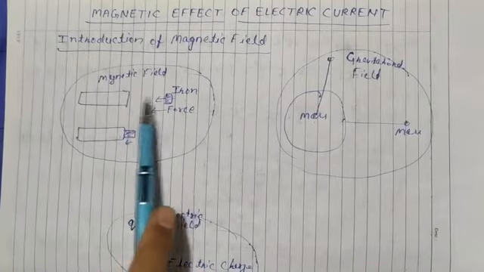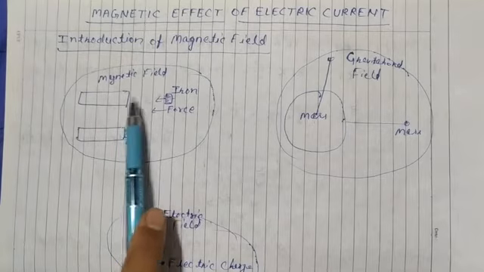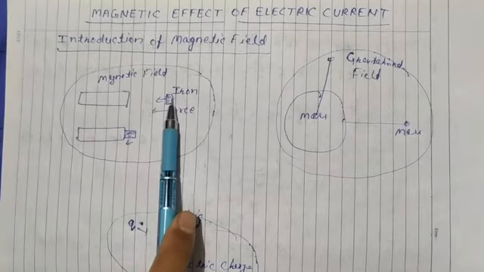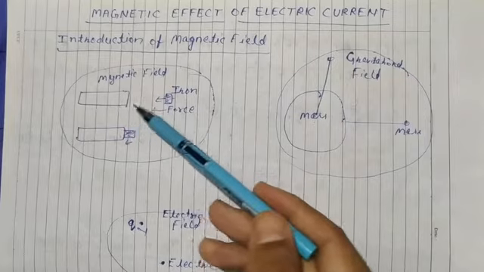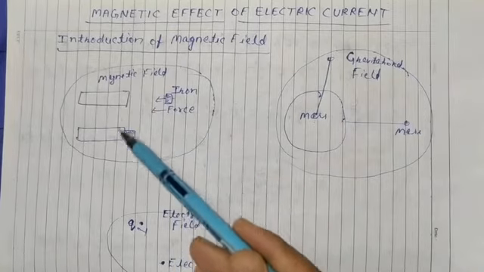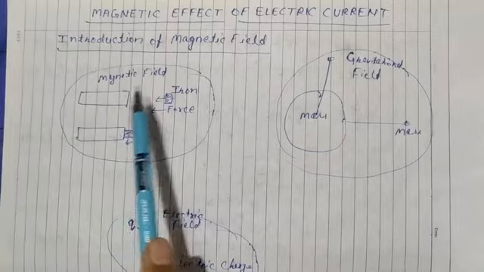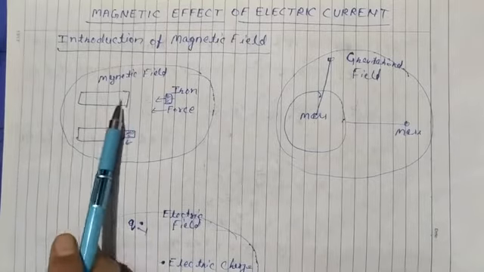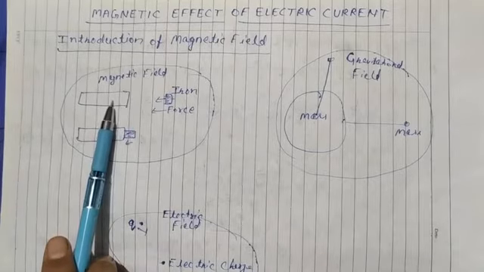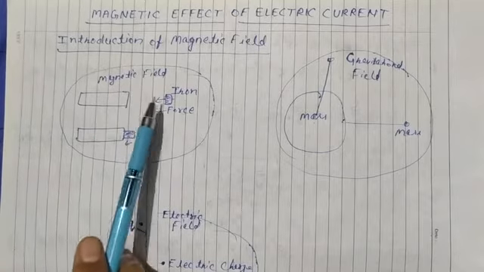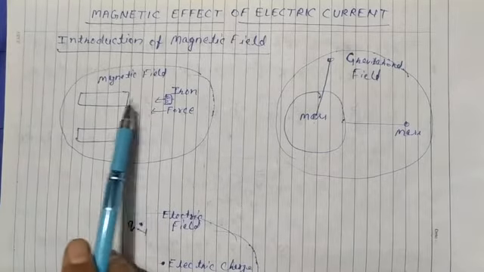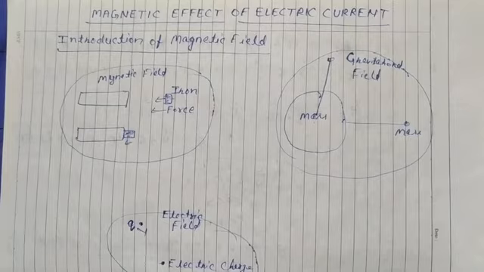There is no contact between the two, but it experiences a force and gets attracted toward it, and it moves. So that means this magnet has applied a force on it. There is no contact. If there is no contact, how does it work?